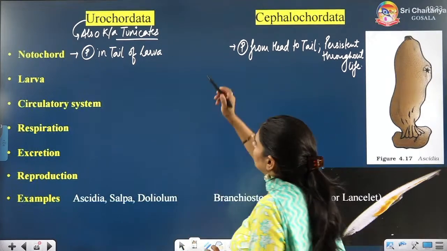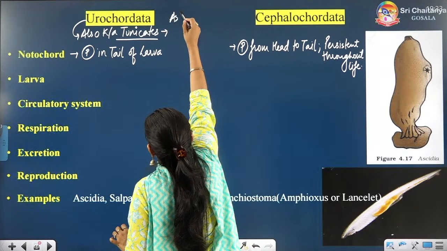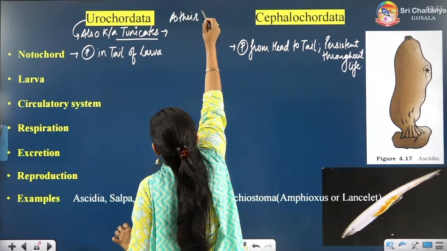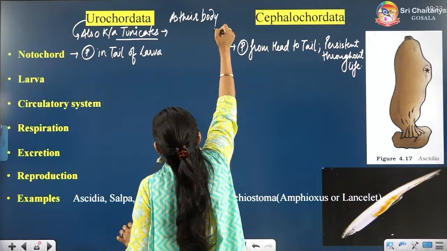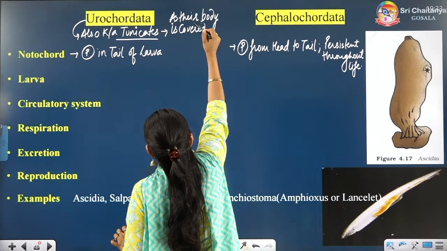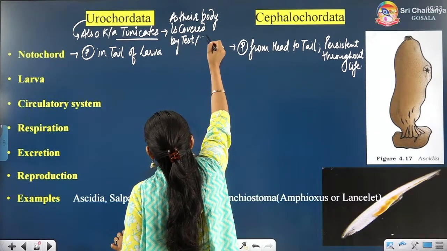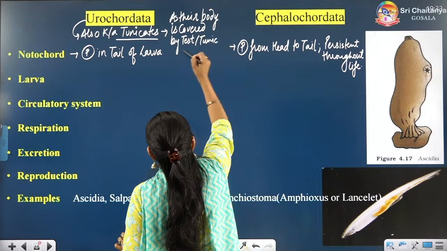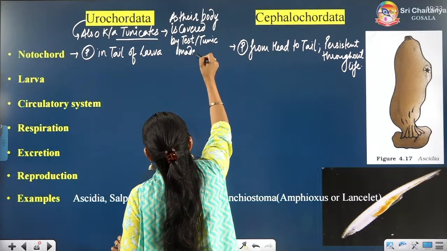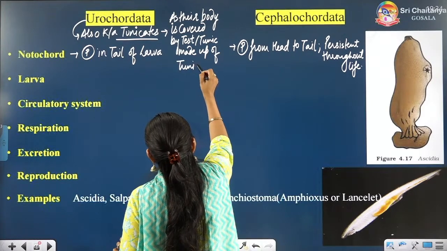So tunicates, as their body is covered by test or tunic made up of tunicin.